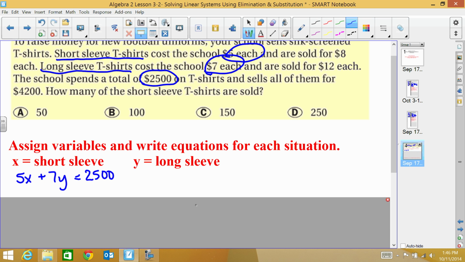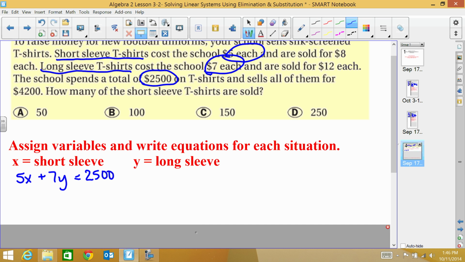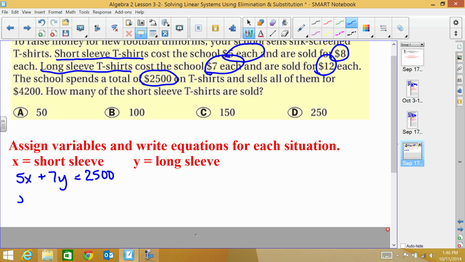Then I have how much we're selling them for. The short sleeve t-shirts are selling for 8 and the long sleeve t-shirts are selling for 12. So I would have 8x plus 12y equals 4,200, because that's how much we sold all of them for. And we need to know how many short sleeve t-shirts we sold.